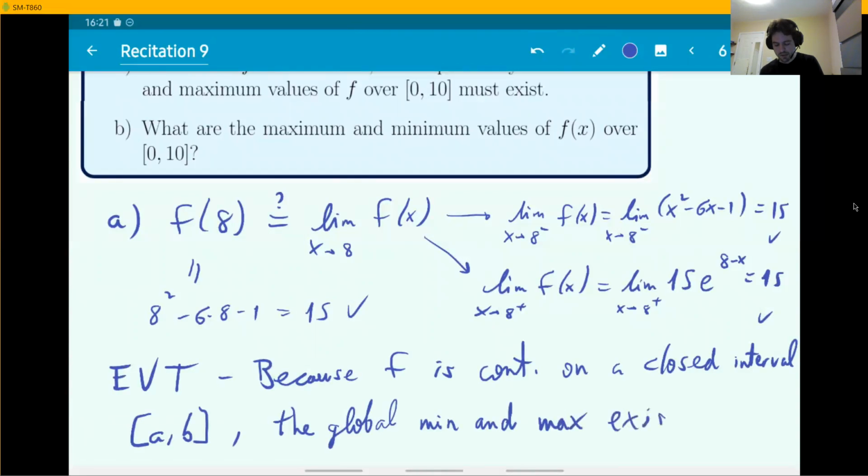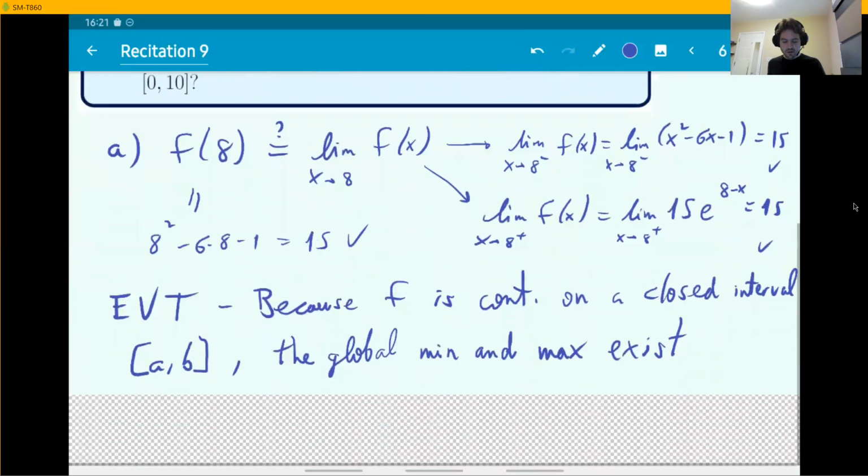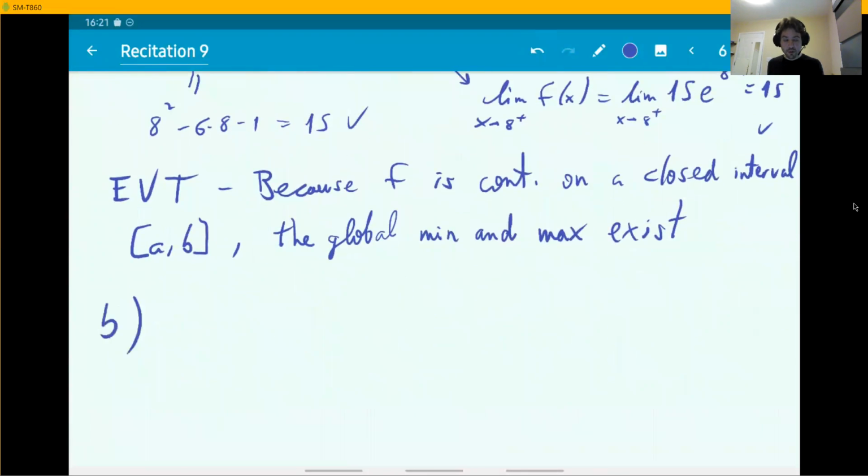All right, so we know they exist. If nobody asks, then you don't have to do this. You don't have to check. Like we never did this for the previous problems. We just went and found them. But now item B is, what are those values? All right, so now B is similar to the other problems from before, except that this is a piecewise function. So what do we do in B?